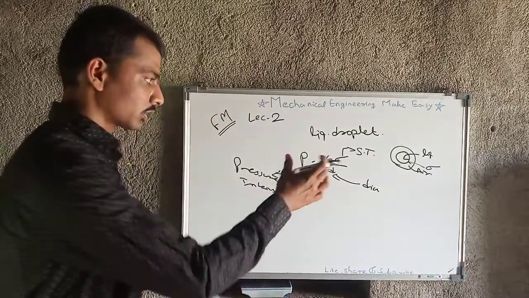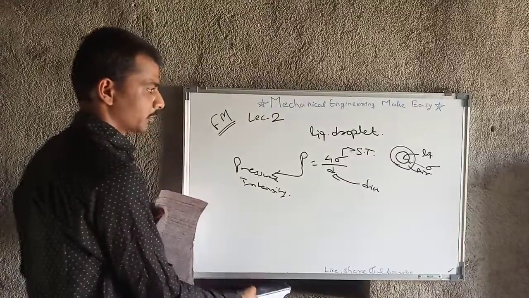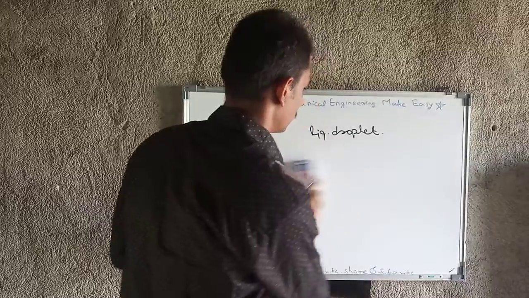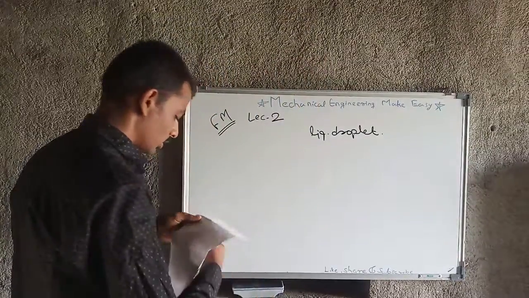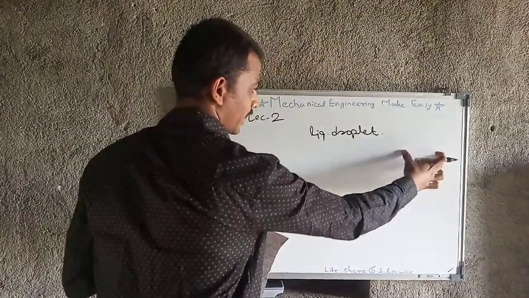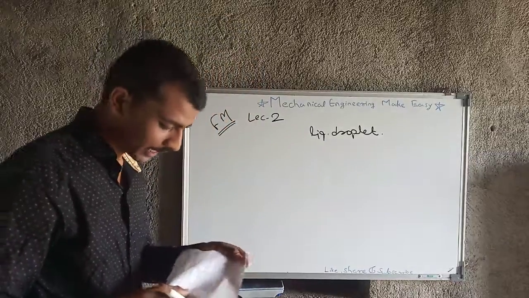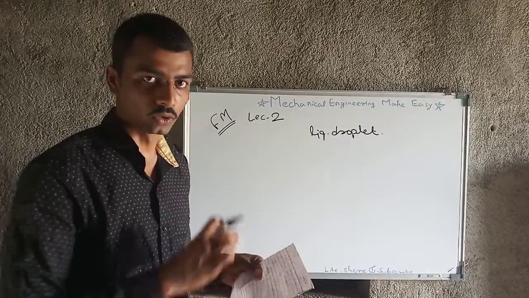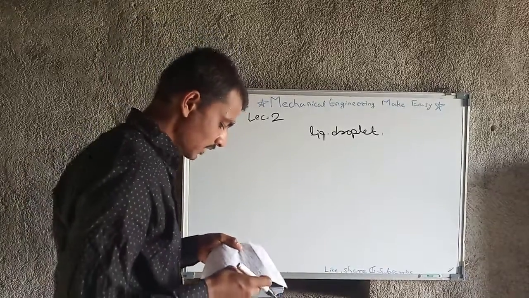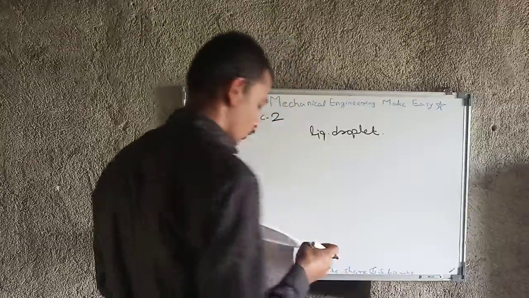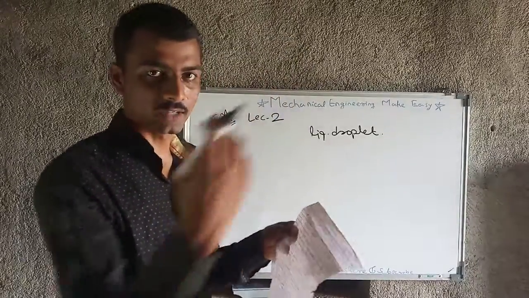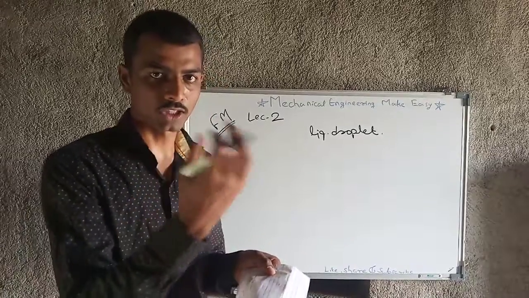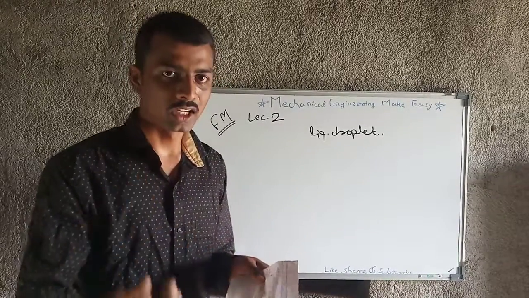And if you are not getting it directly, then I will explain it by the basic concept. From the diagram I showed you, we are going to derive this equation, and there are only two steps in the derivation. The surface tension force equals the force due to excess pressure. Means the excess pressure occurs, and because of that the surface tension force occurs.